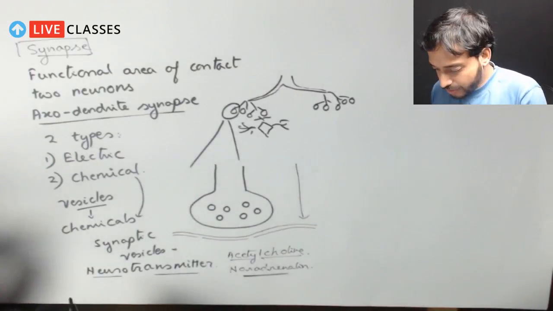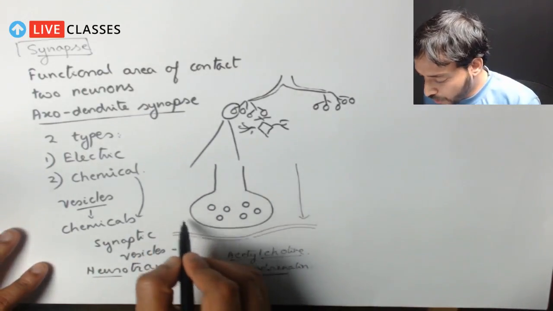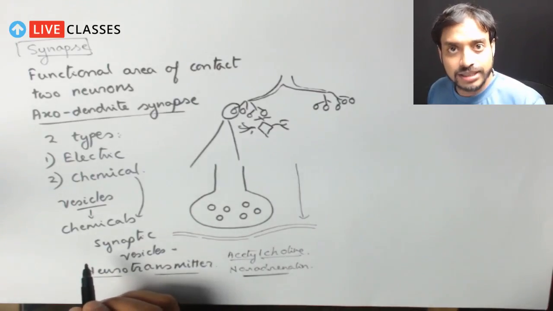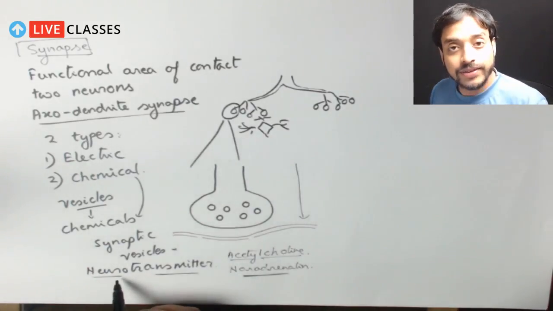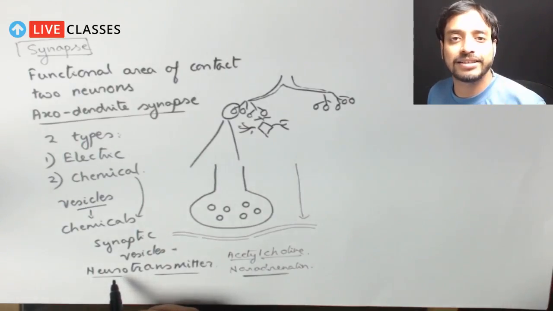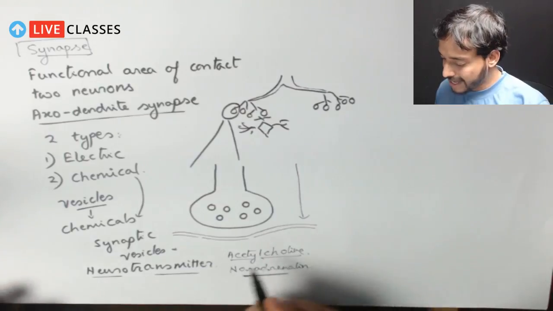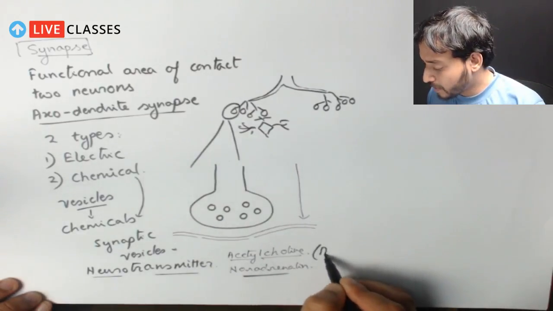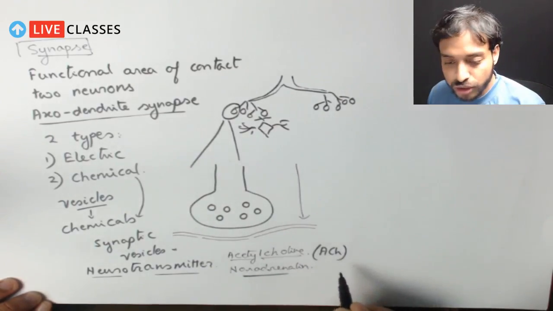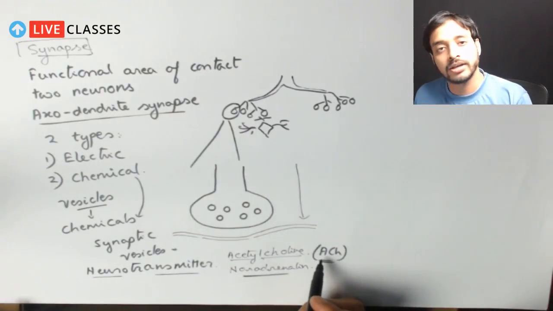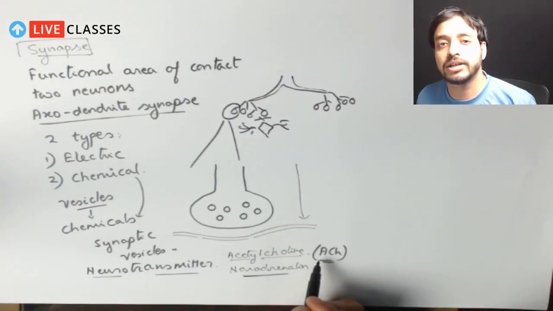So quickly let's revise what are the things which we require. We require the synaptic cleft, the synapse, in which we have the vesicles, the synaptic vesicles. We have the neurotransmitters filled inside the synaptic vesicles. What are the examples of neurotransmitters? Remember this, acetylcholine. Various examinations abbreviate it as ACH. You remember this. You may get questions directly with the use of abbreviation.